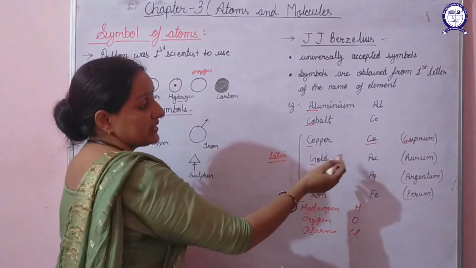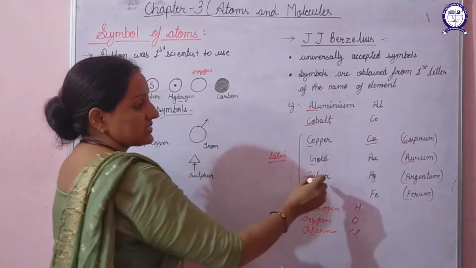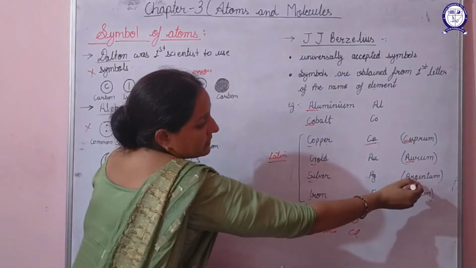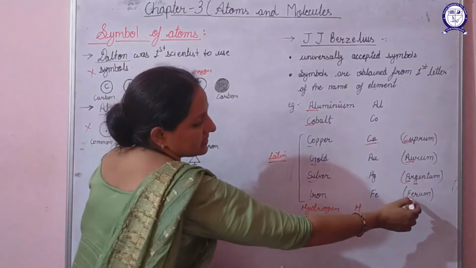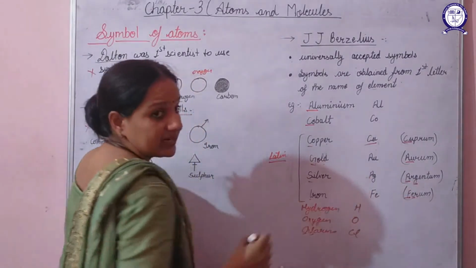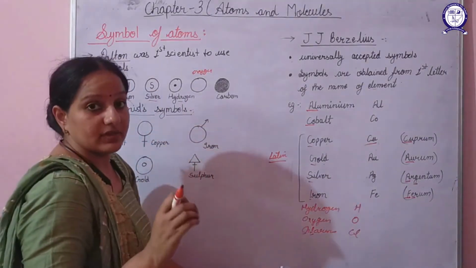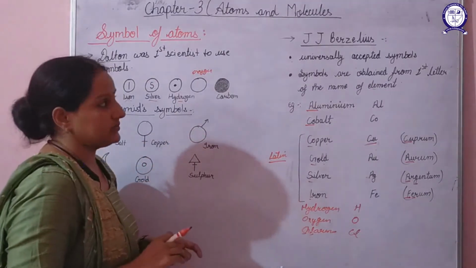Next is gold, its Latin name is aurum, so it got its symbol as Au. Silver, its Latin name is argentum, hence it gets its symbol from the first and the third letter. In a similar way, iron gets its symbol from its Latin name ferrum, that is F and E. So in this way, the elements obtain their symbol from either their modern names or their Latin names or their Greek names.